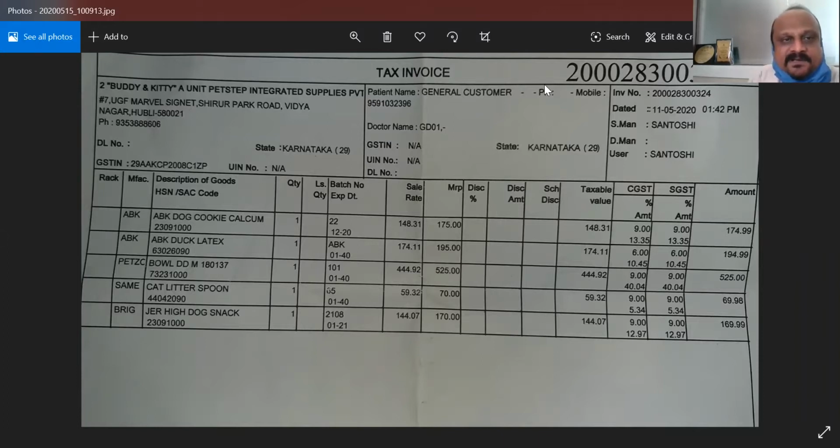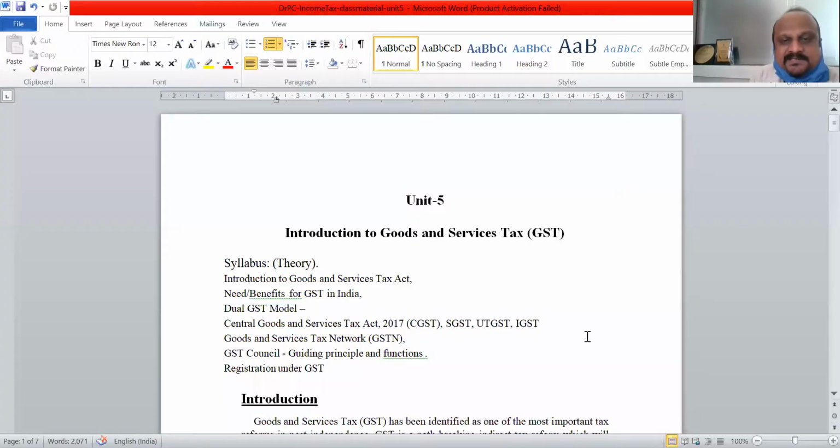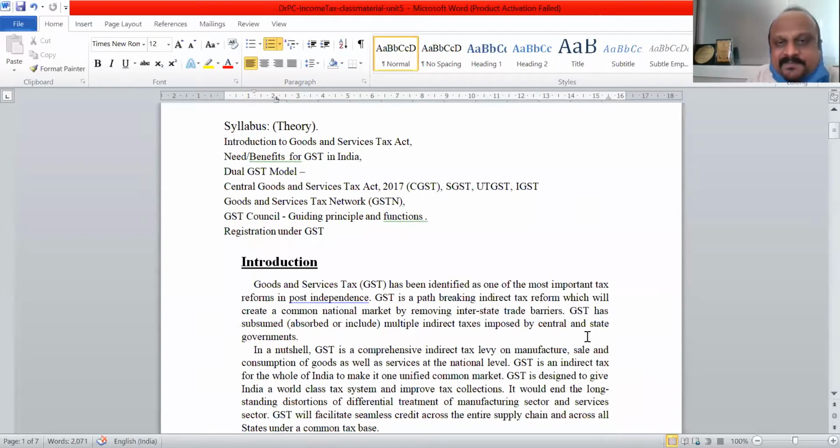This is just for your idea here, like how a GST looks like. Okay. So now let us start with introduction to GST.